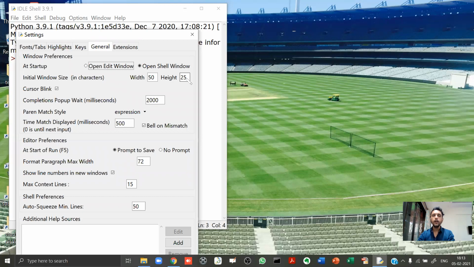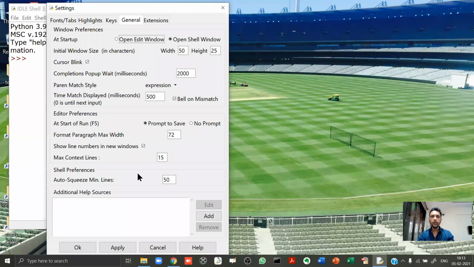So you can also do something like this. You can decrease the width and the height over here. If you don't do that, this screen will become very big and it will be very difficult for you to handle. And don't forget that after doing changes over here, click on apply and click on OK. Otherwise, the changes will not come into effect.